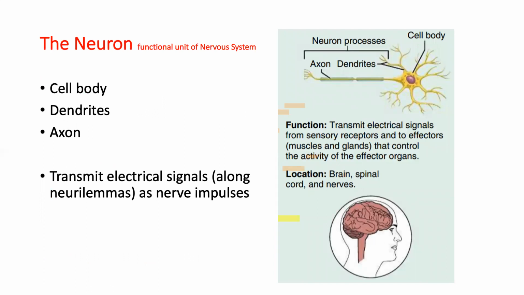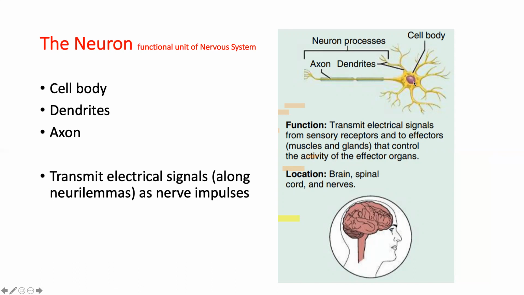The components of the neuron are, number one, the cell body with all the tree-like branches. These are called dendrites. Dendrite, in Greek, means tree branches. They look like that. And from the neuron, a long tubular structure comes out. This is called the axon.